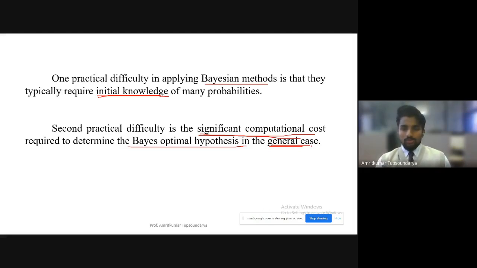But there are a few exceptional cases wherein the computational cost can be brought down significantly. So a significantly low computational cost can also be achieved in the Bayesian method, but only for some exceptional cases. When we talk about the bigger picture, in general, there is a very high computational cost. That is the second difficulty, and these are the two difficulties we might face when applying Bayesian methods to a machine learning model.